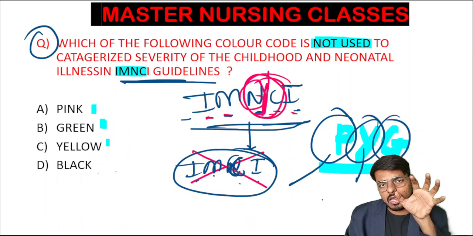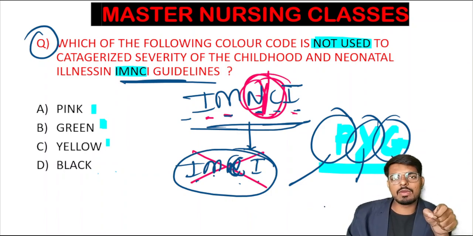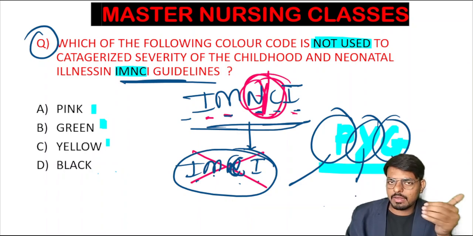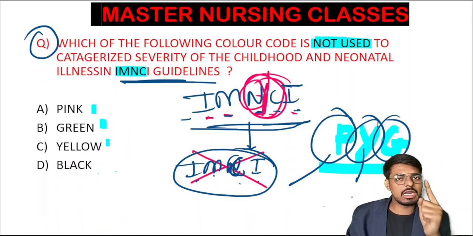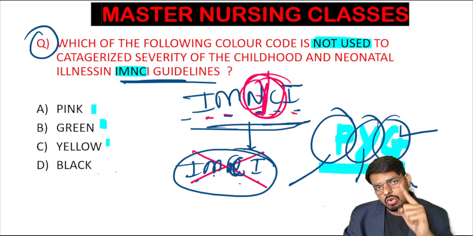Yellow is the color where we identify the severity of the disease, and we admit the child to the PHC only and treat in the PHC by admitting. Whenever the child comes with minor and mild illnesses, at that point we will counsel the parents and send them back home and advise home-based care. The question arises: in which color category of the IMNCI is home-based care given? That is under the green color categorization.